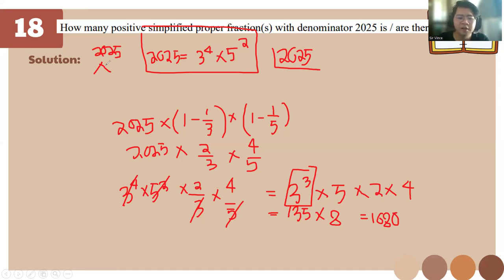So remember this, class, okay? It doesn't matter how many exponents it has, we just need to find the factor of this one. This is for simplified positive proper fractions with denominator.